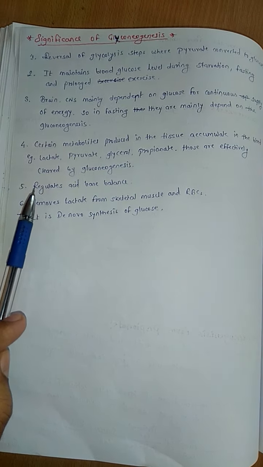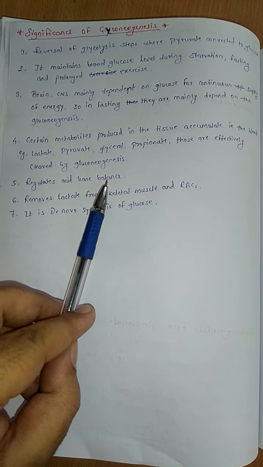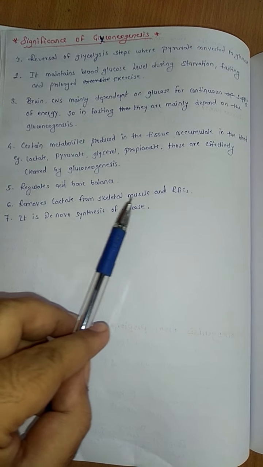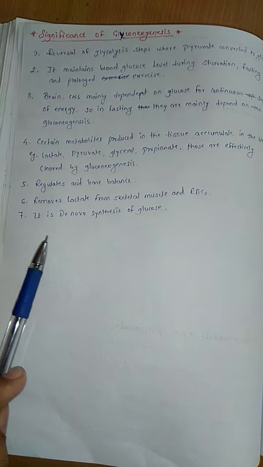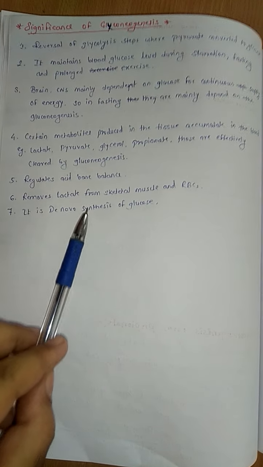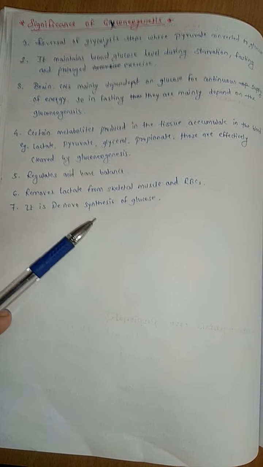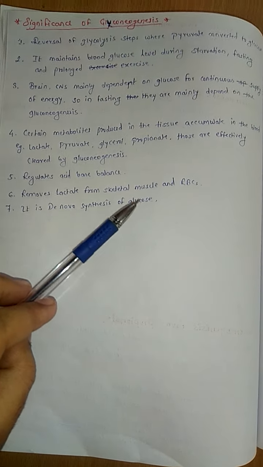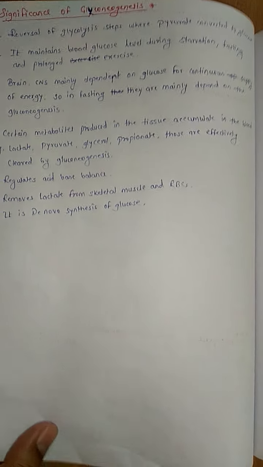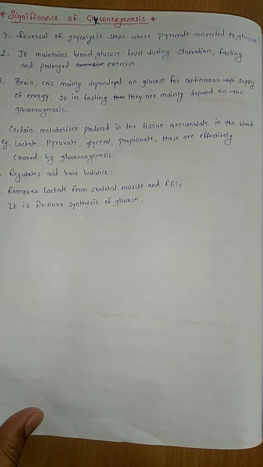Okay, now next, it will also regulate acid base balance. Next, it removes lactate from skeletal muscles and RBCs, and lastly it is a de novo synthesis of glucose. It is also called a de novo synthesis of glucose. Suppose in exam they ask you to write a note on de novo synthesis of glucose, you have to write gluconeogenesis only. Okay, so I hope this will be clear to you. If any doubt, please ask. Thank you.